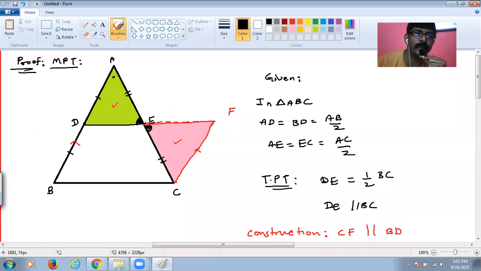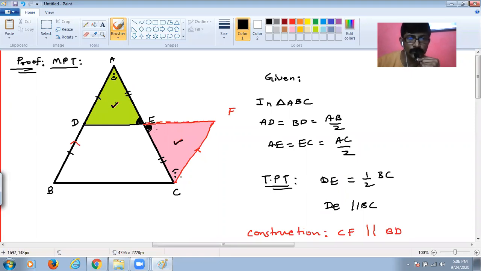And then this angle is equal to this angle. Why? Because they are alternate angles, isn't it? So if these two angles are equal and these two angles are equal and this side is equal to this side, then these two triangles are congruent by the ASA test, isn't it?